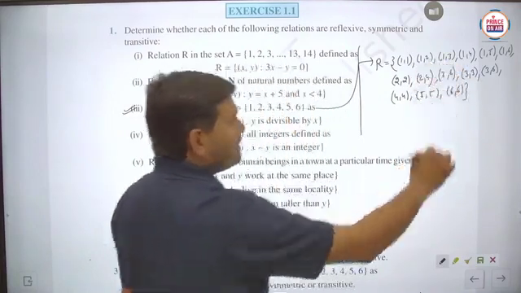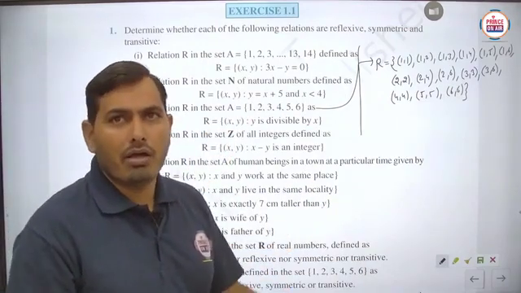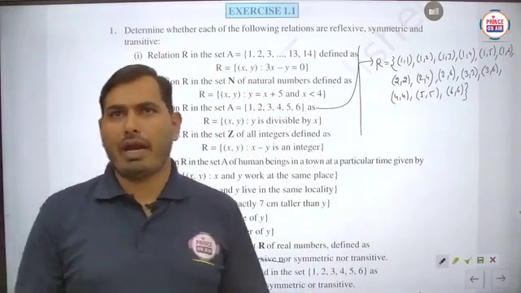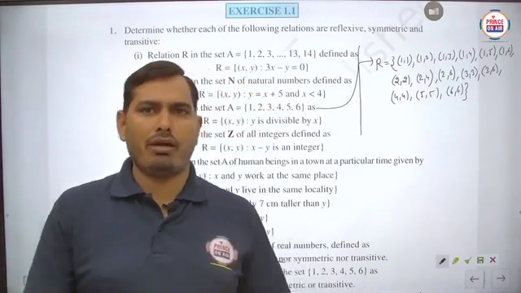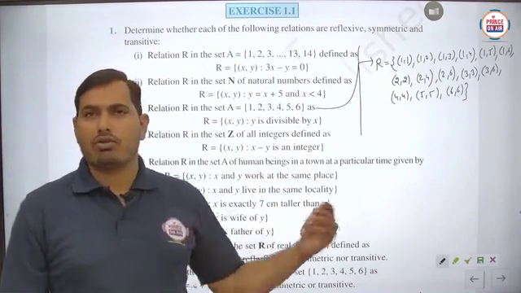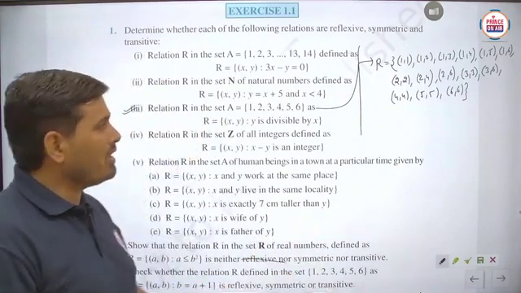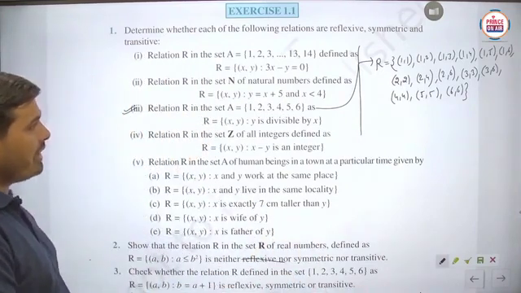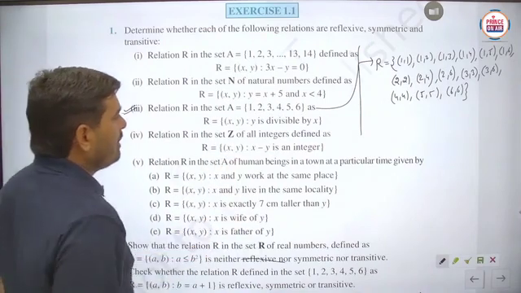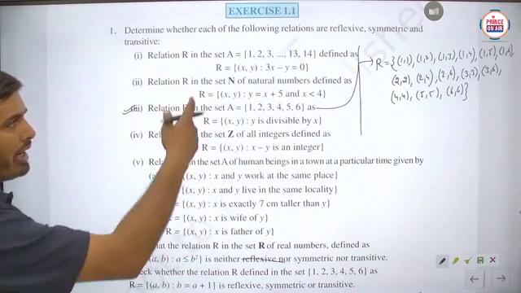So basically, according to the given relation, first of all we write down the basic roster form of the relation, because when we have this form, we can easily check without any certain calculation whether it is reflexive, symmetric, transitive or not. So this relation R is (x, y) such that y is divisible by x, and we write the roster form.